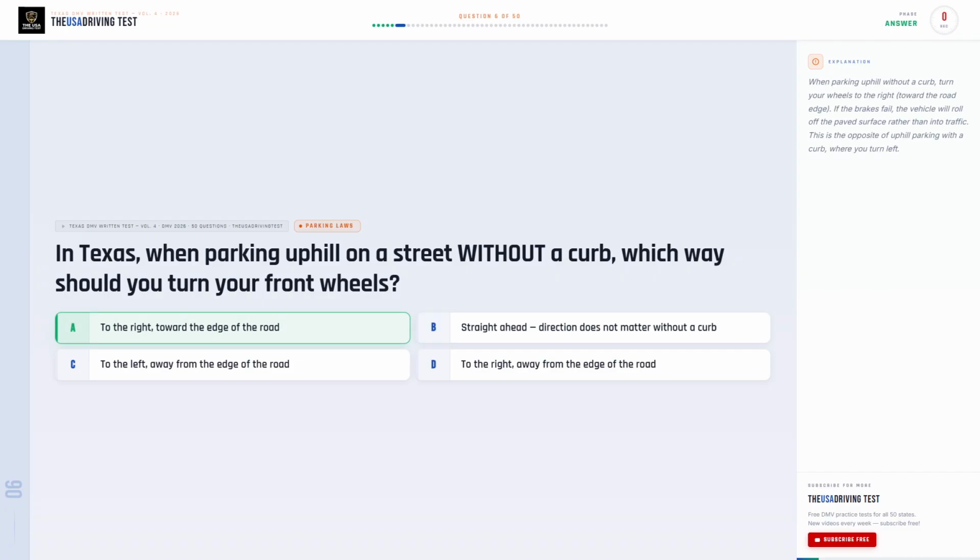The correct answer is A, to the right, toward the edge of the road. When parking uphill without a curb, turn your wheels to the right, toward the road edge. If the brakes fail, the vehicle will roll off the paved surface rather than into traffic. This is the opposite of uphill parking with a curb, where you turn left.